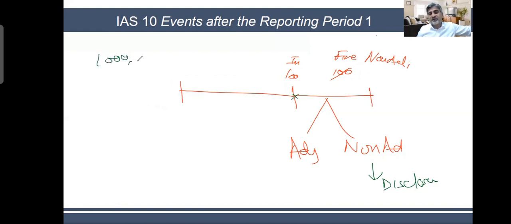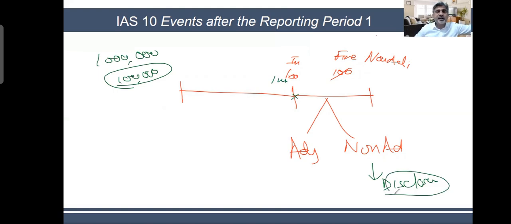I had 1 million of inventory. Out of 1 million, 100,000 is lost. But I'm not showing this 100,000 loss in the balance sheet. On the balance sheet, I'm still saying it is 1 million. But then I put it as a disclosure note to tell the shareholders that, see, on my balance sheet, I've shown you inventory valued 1 million, but actually we don't have 1 million anymore because some of that is lost. So I did not change it in the balance sheet, but I'm telling you through a disclosure note, this additional information, so that you do not go to the warehouse and start looking for where is my inventory. So please be informed. I'm not putting it in the financials because it is non-adjusting, but I'm telling you through disclosure notes. Am I clear on that?